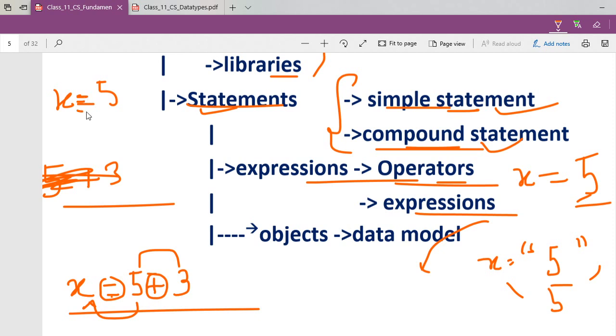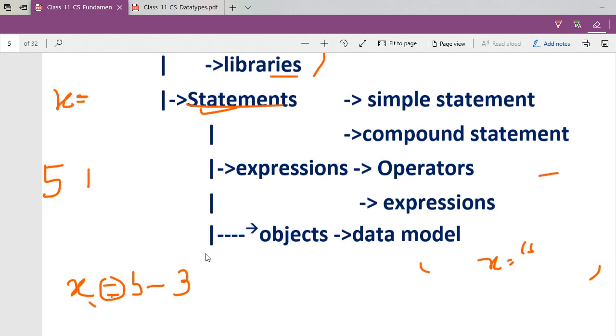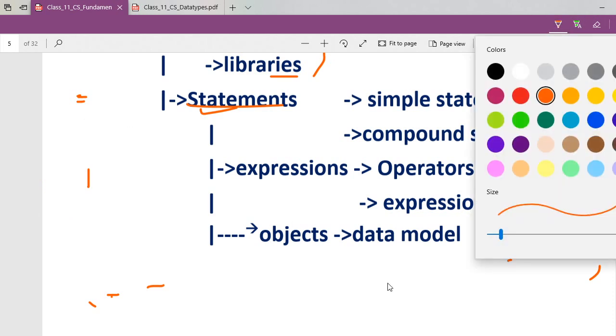So is that equal to? This is not equal to in programming language. Keep in mind from today onwards, because you are learning programming, you are going to be future programmers. This is the assignment operator, always remember that. I am letting you know this is the assignment operator. What is the meaning of this one?